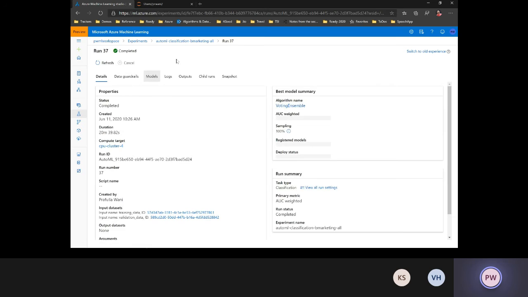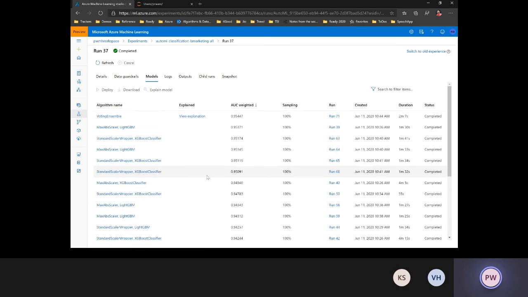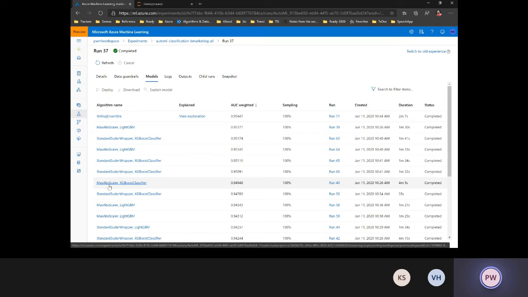Yeah. So if I go here, if you see, it has executed different iterations. Each of the iterations, if you see, is a set of scaling and transformation techniques for the features, like the MaxAbsScaler. It has applied XGBoost as a classifier algorithm. And then there is a certain set of hyperparameters that it has used. The output that we got, AUC weighted, is 0.94, right?